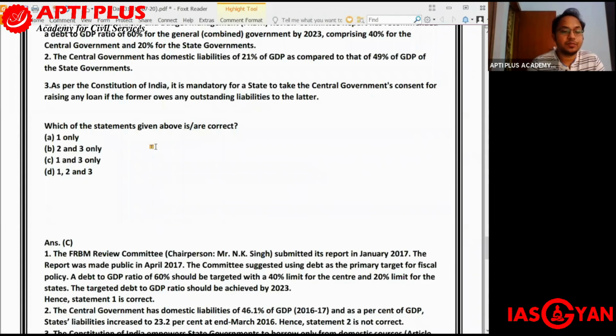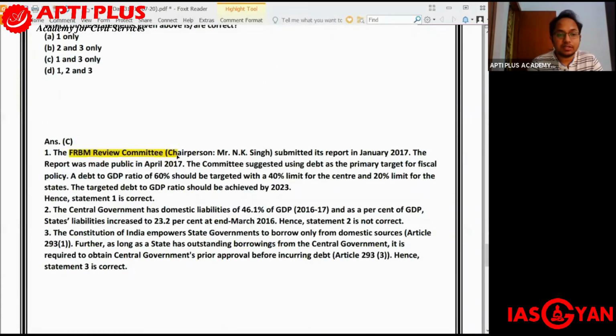So let us see. The first statement. The FRBM Review Committee, whose chairman was Mr. N.K. Singh, submitted its report in January 2017, and the report was made public in April 2017. The committee suggested using debt as the primary target for fiscal policy. A debt to GDP ratio of 60% should be targeted, with a 40% limit for the center and a 20% limit for the state. And the targeted debt to GDP ratio should be achieved by 2023.